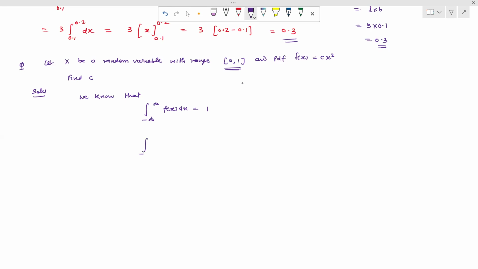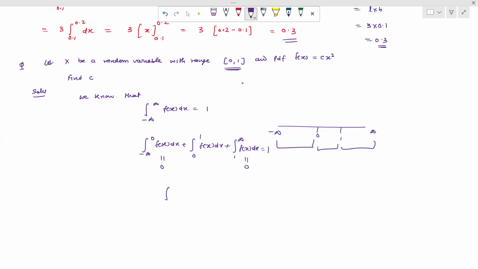So we break this function. Here is minus infinity, we have 0, we have 1, then we have infinity. So we break it into these three forms: minus infinity to 0 fx dx, plus 0 to 1 fx dx, plus 1 to infinity fx dx, which is equal to 1. The function is not defined for the other two, so they are 0. So we write the integral from 0 to 1 of fx dx equals 1, since the function is defined only on the 0 to 1 interval.